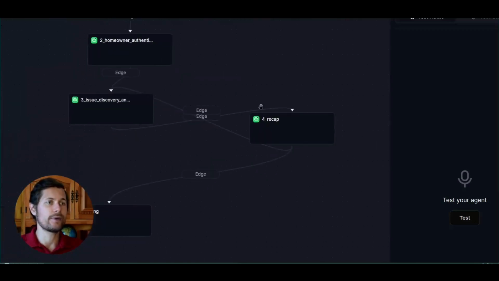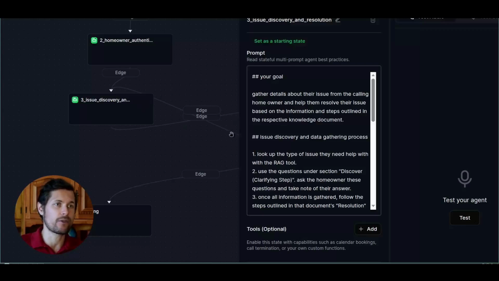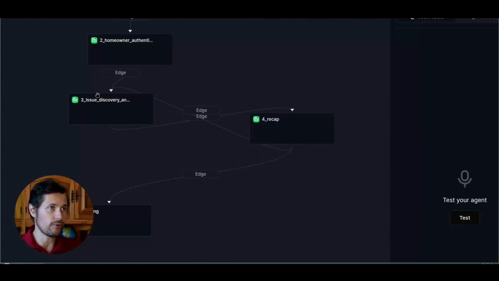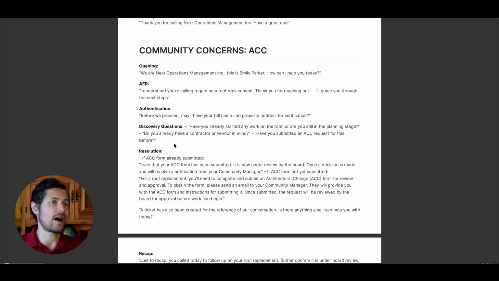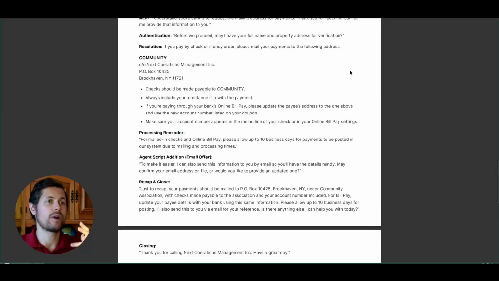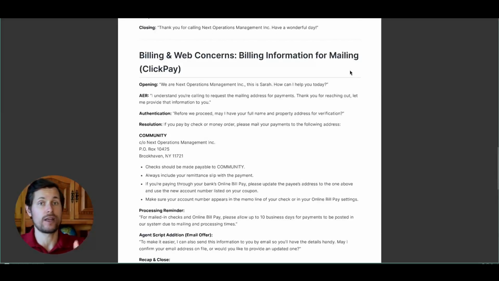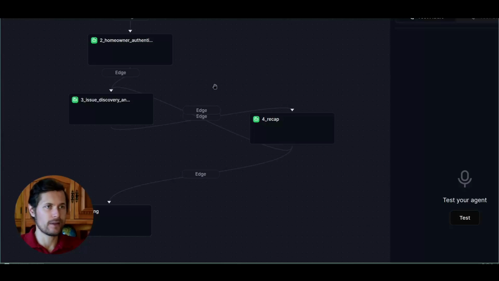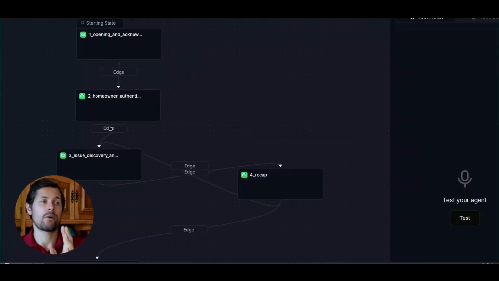So we see that here we have 2 edges, one going from 3 to 4 and one going from 4 to 3, because maybe the homeowner has asked about a water shut-off request and then they also have a problem with payment. Maybe payment didn't go through or they want to know some extra information. Now it's important that you collect all of this data, and for each of that data you have a separate intake. Now there is one more special thing I want to show you.